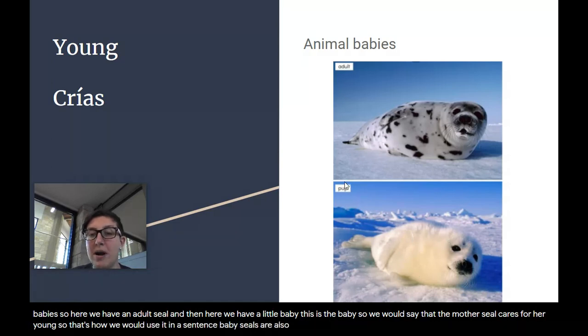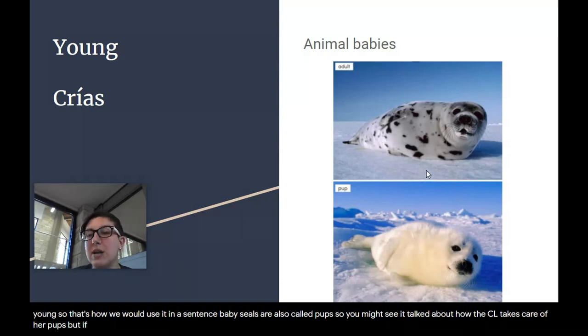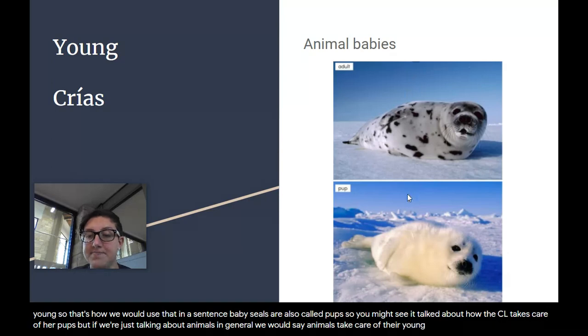Baby seals are also called pups. So you might see it talk about how the seal takes care of her pups. But if we're just talking about animals in general, we would say animals take care of their young.